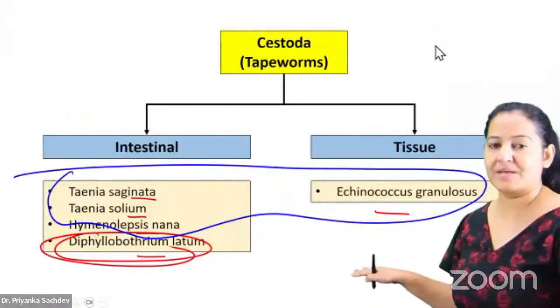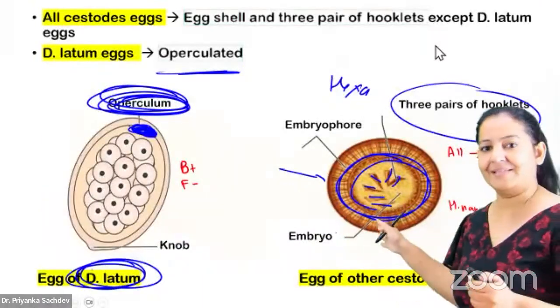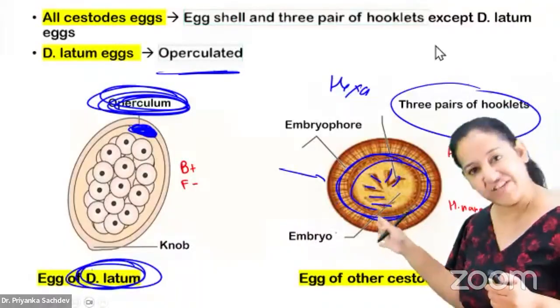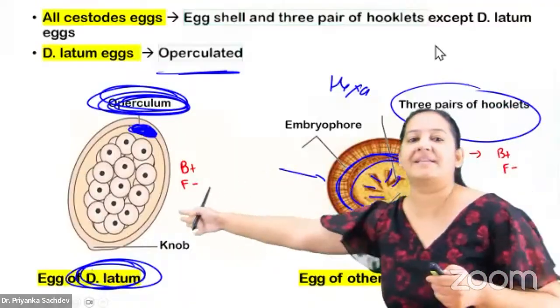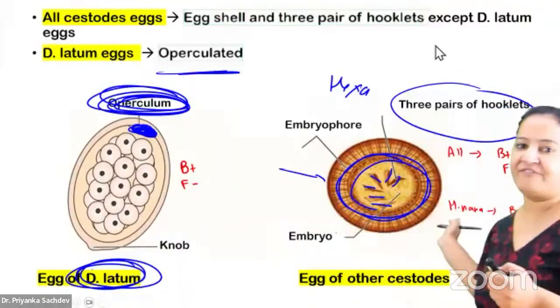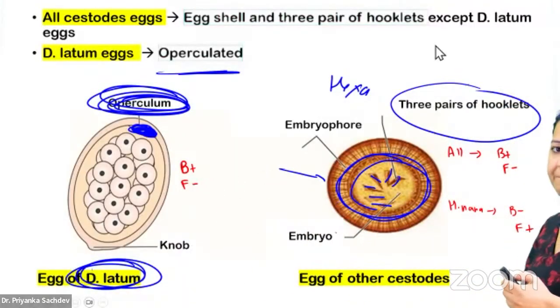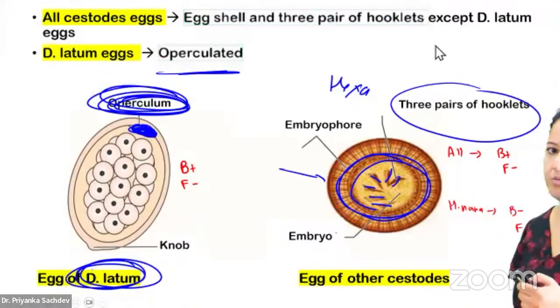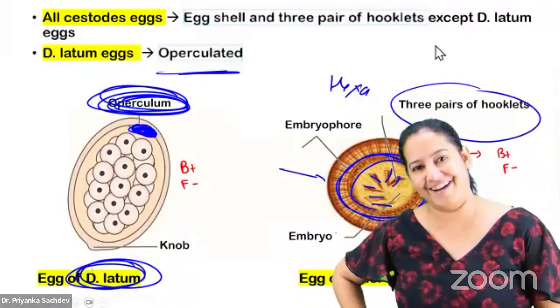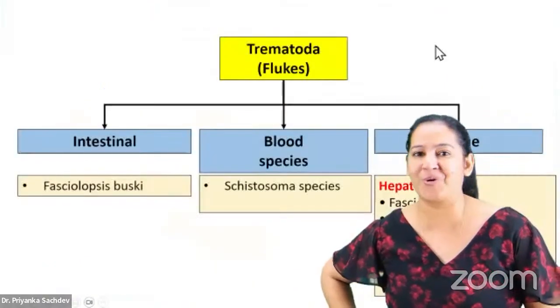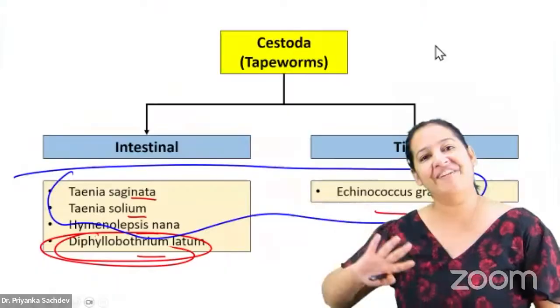So this is the cestodes. If I say Taenia solium, it's like this. Taenia saginata, it's like this. If I say H nana, it's like this. Echinococcus granulosus, it's like this. But if I say D latum, it's like that. And B and F you can read, B and F of each of them. B positive, F negative, F positive, B negative, whatever you have to learn. Neha, learn separately. No one will tell you such a simplicity. We are done with cestodes.